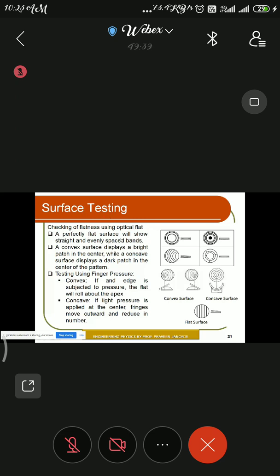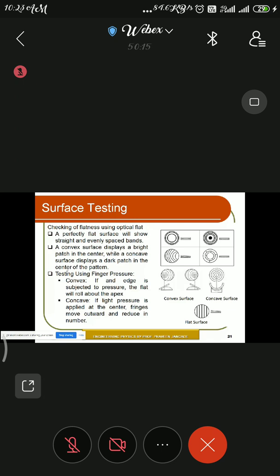A perfectly flat surface will show straight and equally spaced bands. So you can see here, that is your air wedge experiment. If you have a perfect flat surface, you will immediately get a pattern of straight equidistant vertical lines. If you are getting a straight equidistant pattern of bands, that indicates your entire optical surface is flat. It is totally flat, meaning there are no flaws or defects.